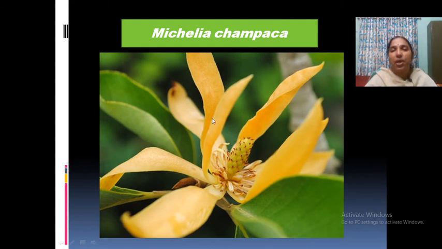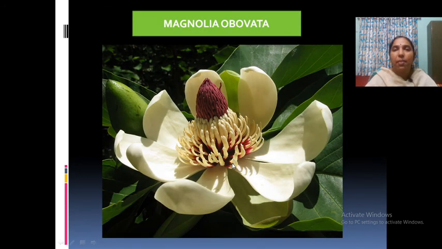This plant you can press as your herbarium sheet. Michelia champaca. See, the petals and sepals are not differentiated, everything is single colored. See the stamens and also the gynoecium. This is Magnolia obovata. See the conditions: stamens, carpels and tepals are all numerous. Foliar nature of stamens. So this is the primitive nature of the family Magnoliaceae.